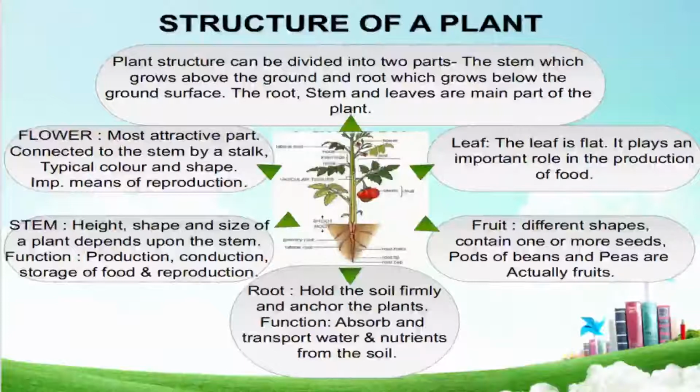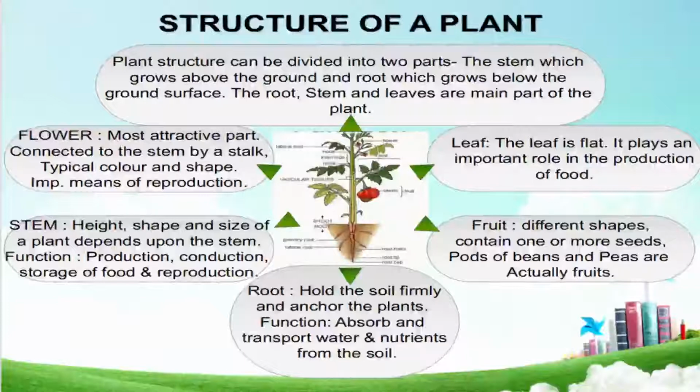Then we see the fruit. Okay, first we see the flower, then we will see the fruit. Flower is the most attractive part, which connects to the stem by a stalk. फ्लावर जो है सबसे सुंदर पार्ट जो है प्लांट का होता है. It is colorful also, having a particular shape, and it is a very important part of the plant for reproduction. So next we see the fruit.